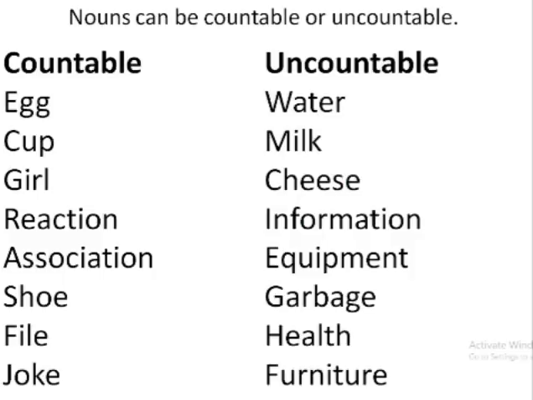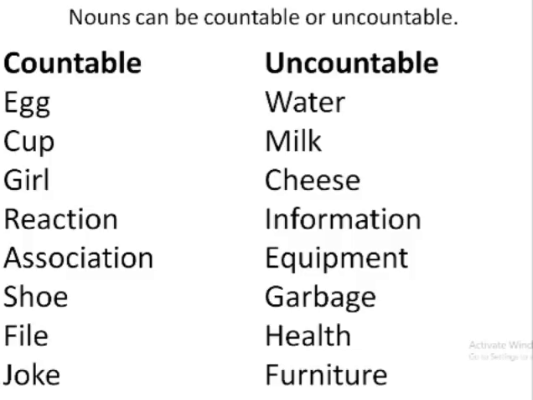Now in case of countable nouns, we can count them like 1 egg, 2 eggs, 3 cups, 4 girls, 1 reaction, 3 associations, 2 shoes, 1 file, 3 jokes. But can we say 2 water or 1 water or 1 milk or 2 information or 3 equipment or 4 garbage? No, it means numbers cannot come before an uncountable noun.